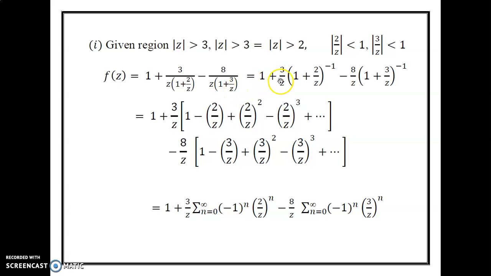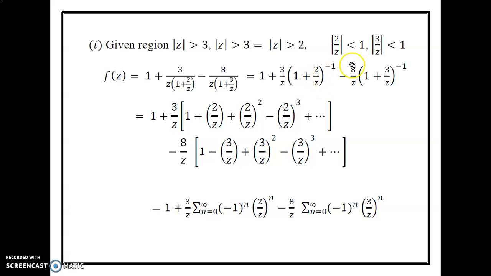This is equal to 1 plus 3 by z into 1 plus 2 by z whole power minus 1, minus 8 by z into 1 plus 3 by z whole power minus 1.